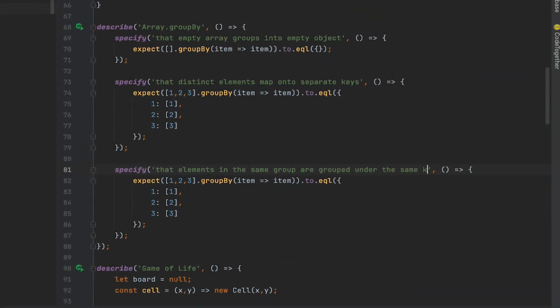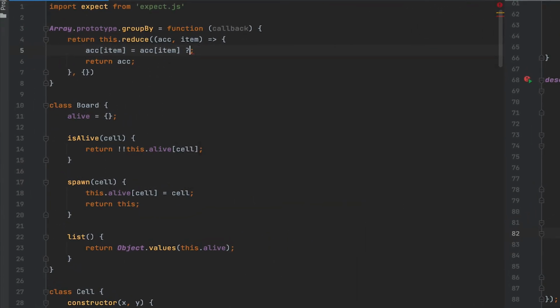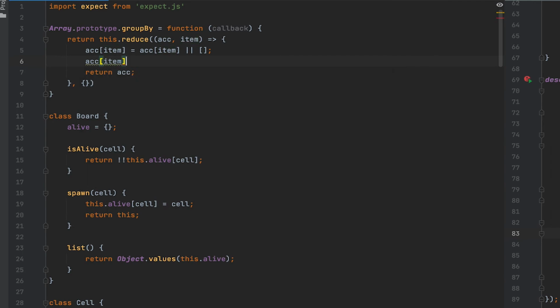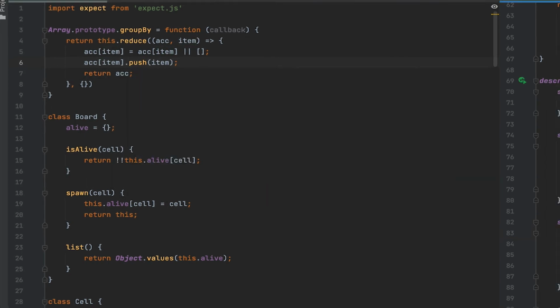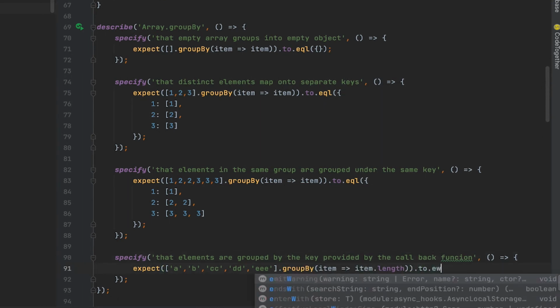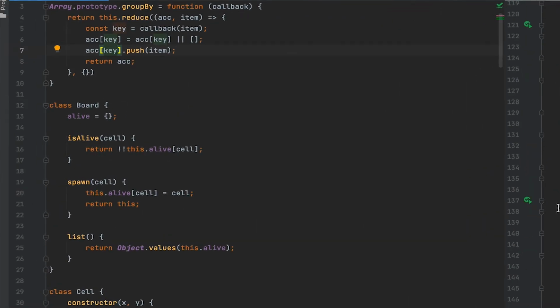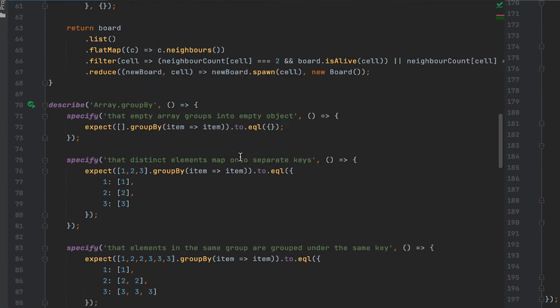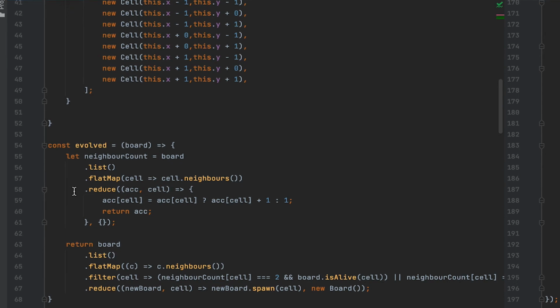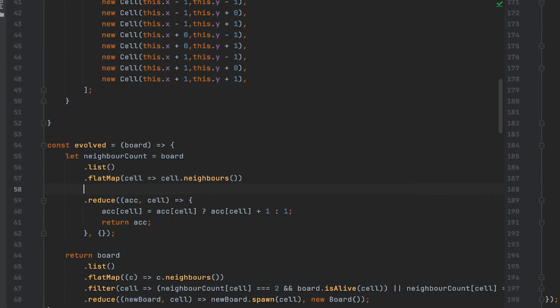Now the next interesting test case is when we actually have duplicated elements. So basically we create the key when it's not existing as an empty array, and then we push the items one by one and return the accumulator. Finally, we need a test that makes sure that we are actually using the callback function when it is passed in. So now that we have the groupBy, we can use it to refactor this code into something slightly different.